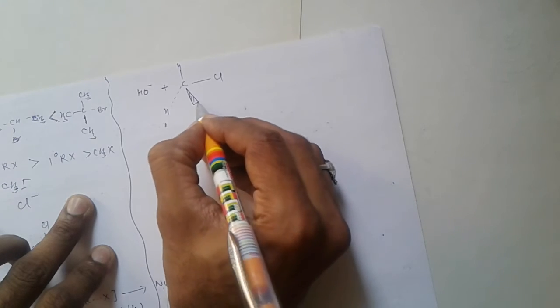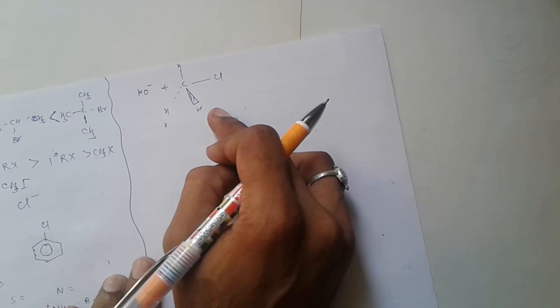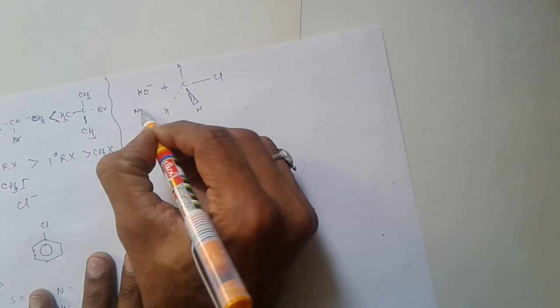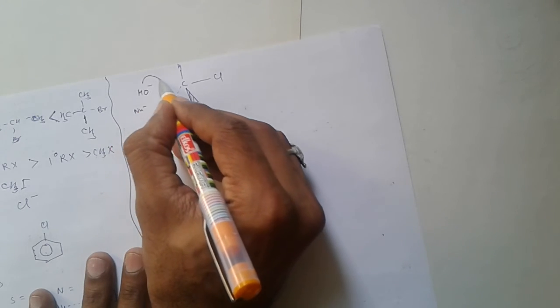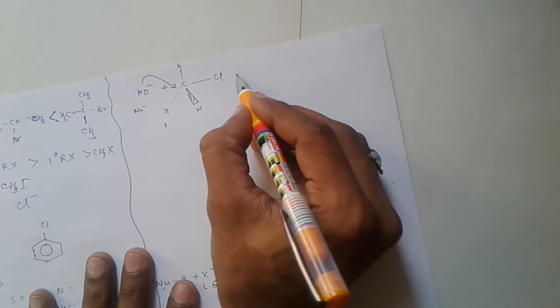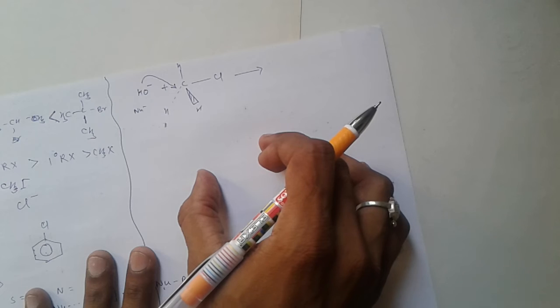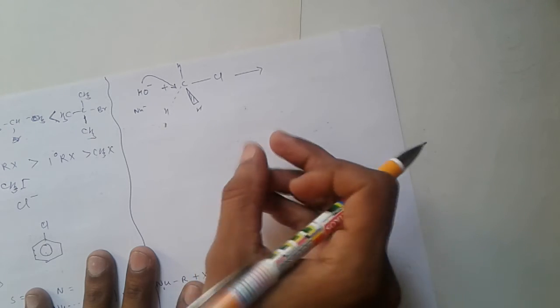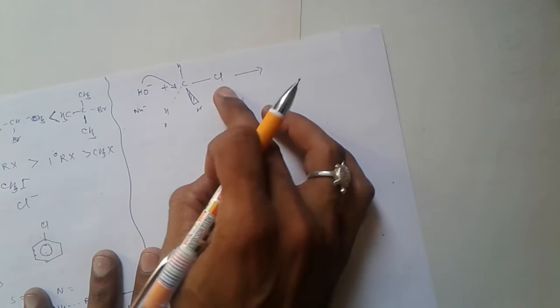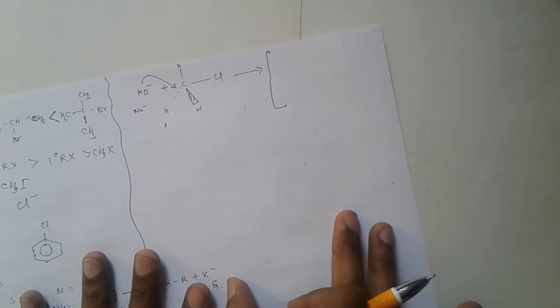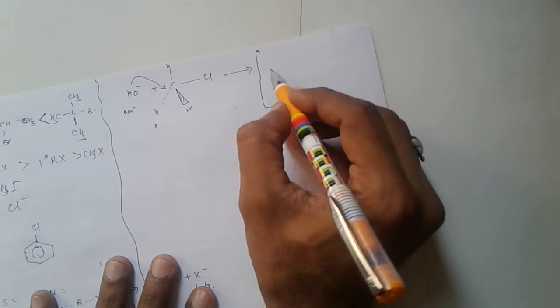That is the 3D structure of the haloalkane methyl chloride molecule. Here is the nucleophile. In this reaction, the nucleophile attacks the carbon just opposite of the halogen atom, then the transition state is formed.